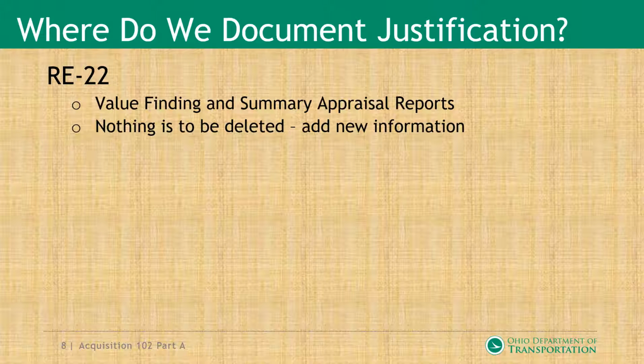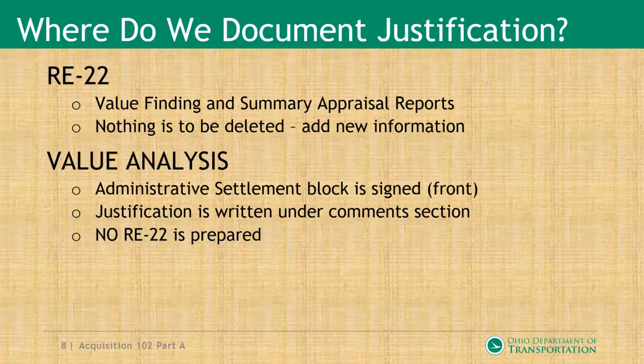Where do we document this justification? We have to document this information on the RE22, the value finding, which is also the summary appraisal. Nothing is to be deleted; you're only going to add new information. We have the value analysis, and with the administrative settlement block that is signed on the front of the document, the justification is written under the comments. If there's no RE22 necessary, in our negotiator notes area we have to show the justification of what took place that led up to having a counteroffer dealing with administrative settlement.